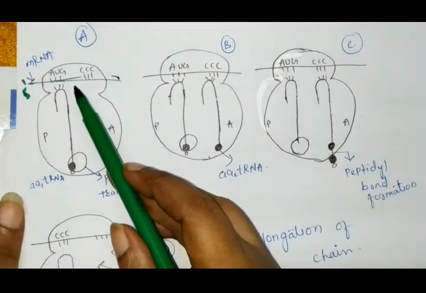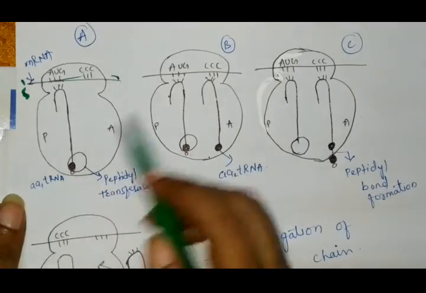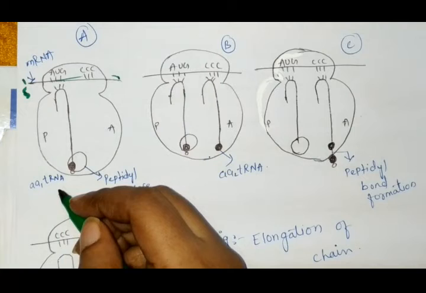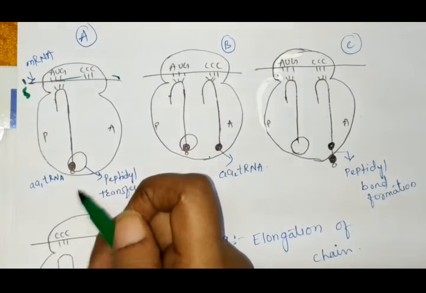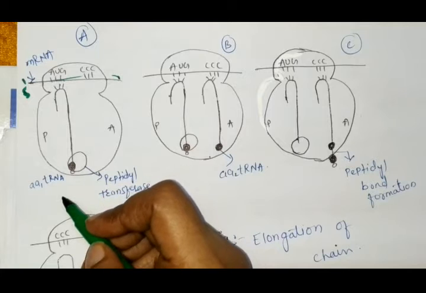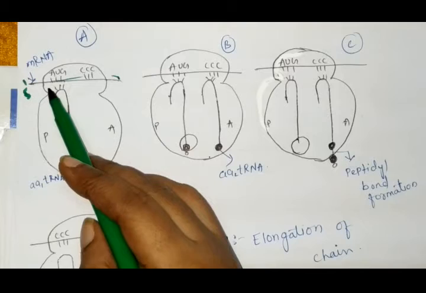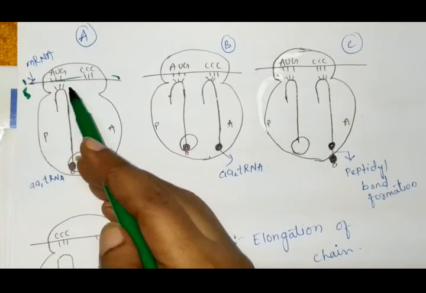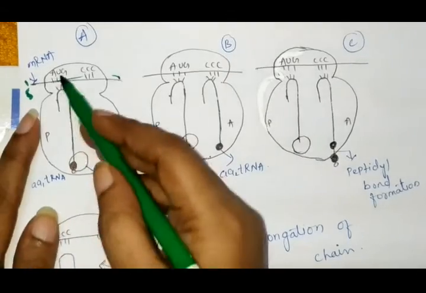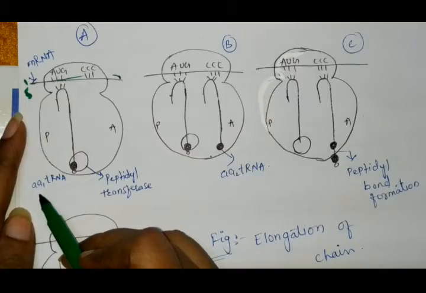Now this AUG binds to the tRNA carrying the first, or initiation, amino acid, N-formyl methionine, which is bound to the AUG codon with the help of the anticodon UAC. Now it forms the complex.